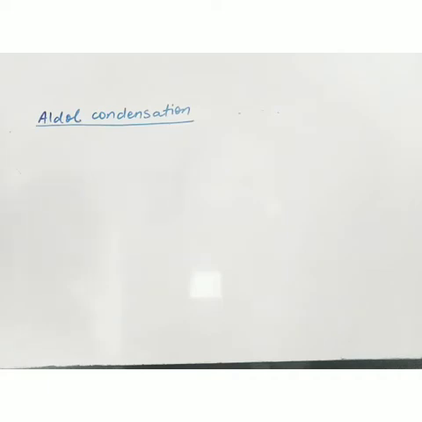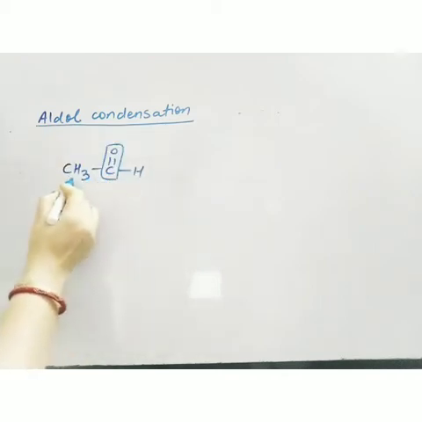And what is alpha carbon? The carbon atom which is present close to the functional group. Suppose I am having this aldehyde. Now this is my functional group, and close to this functional group, this carbon is known as alpha. So the hydrogen atoms present on this carbon, they are known as alpha hydrogen atom. So this compound will give aldol condensation.